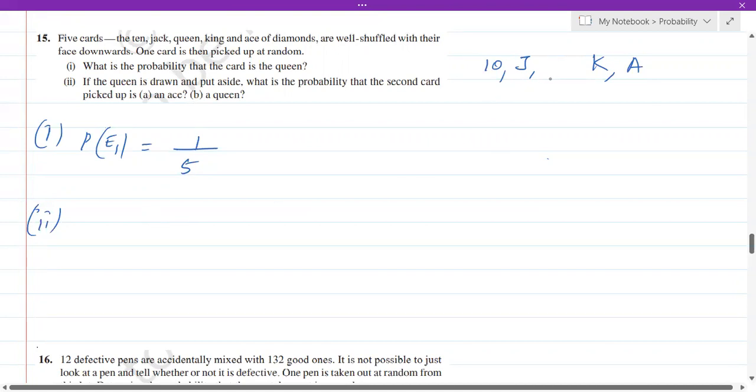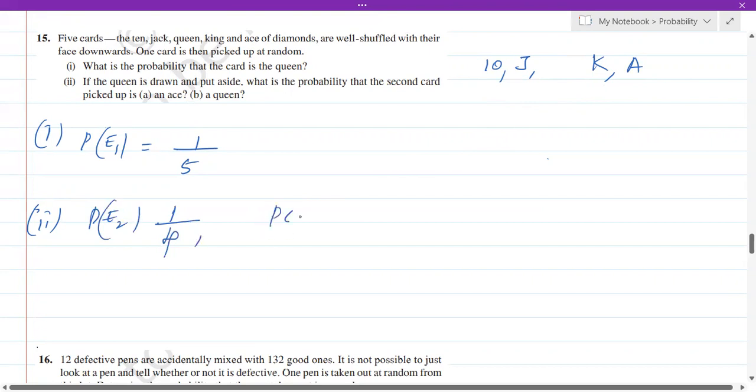First card, we took it as queen and we threw it. Forget it. Now, we have got only 4 cards. In these 4 cards, what is the probability of getting an ace? It is 1. There is only one ace out of 4 cards. That is E2.